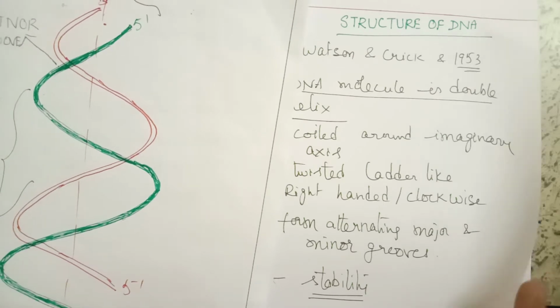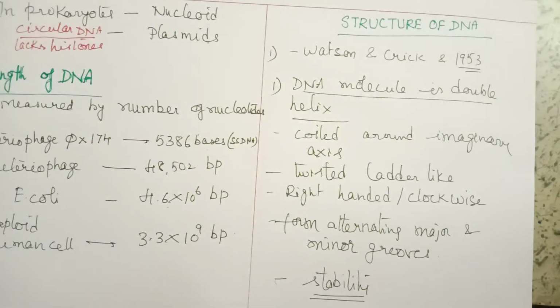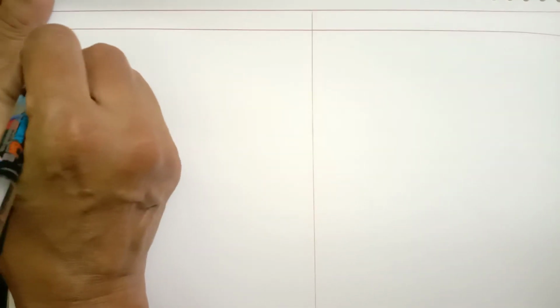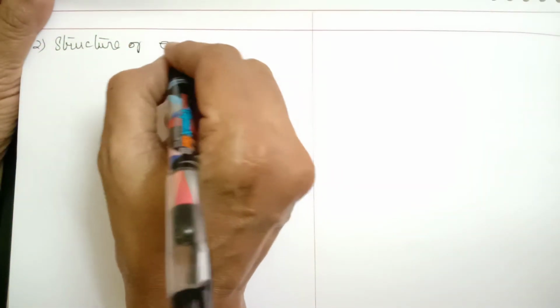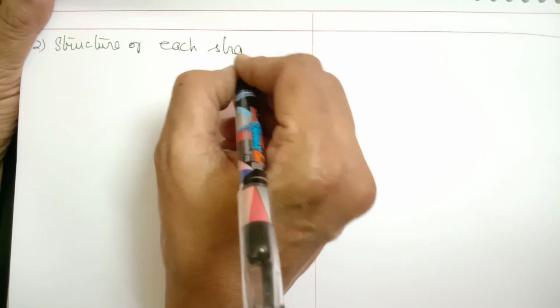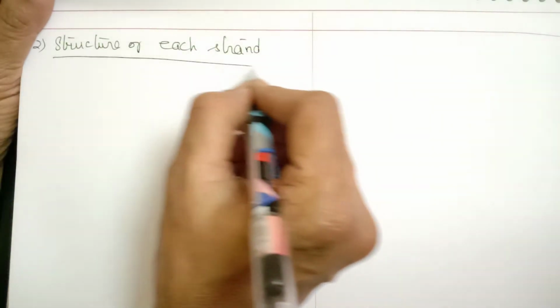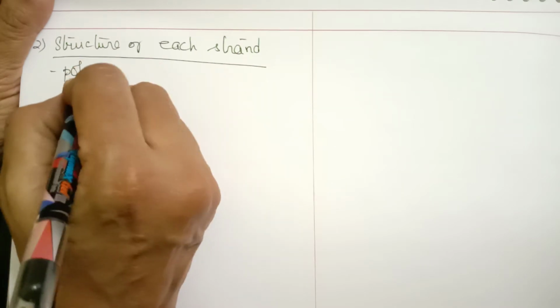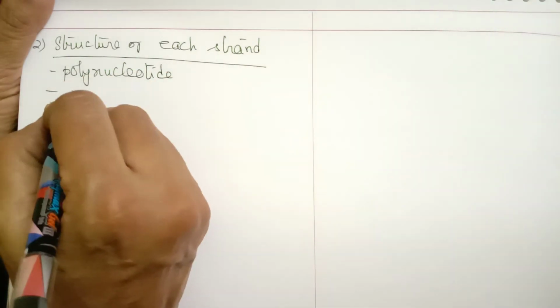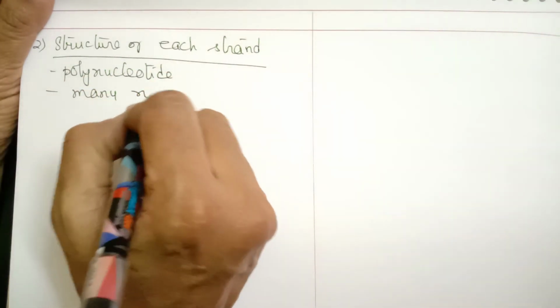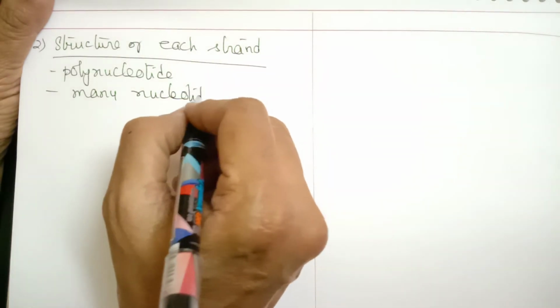Now let us see the second point, in which we will discuss the structure of each strand. Each strand is a polynucleotide strand. That means it is made up of many nucleotides.